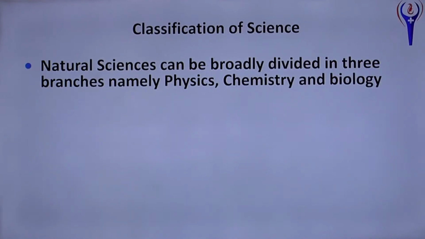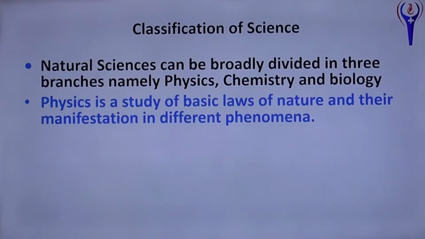Classification of science. Science is broadly classified as physics, chemistry and biology, and biology is further classified as botany and zoology. Physics is a study of the basic laws of nature and their manifestation in different phenomena.